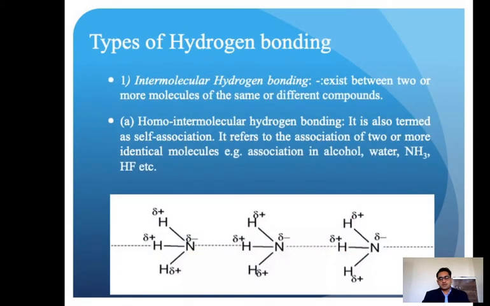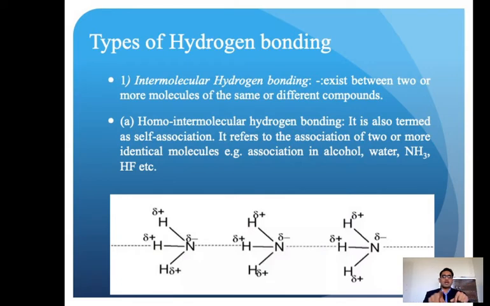Okay, so types of hydrogen bonding: there are also types of hydrogen bonding. The first one is intermolecular hydrogen bonding. This exists between two or more molecules of the same or different compounds. So intermolecular hydrogen bonding means there should be two molecules. The compound may be the same or maybe different, but there should be two molecules.